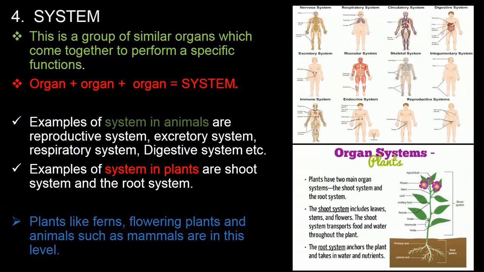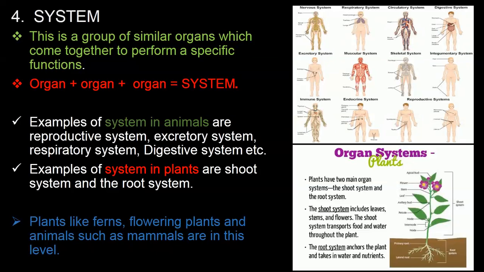So when you have several organs coming together, they will form what we call a system, and this system will perform a specific function different from the individual organ. Now, examples of system in animals are reproductive system, excretory system, respiratory system, digestive system, and so on. Now, if you look at the image once again on your left hand side, you're going to see more of this system we're talking about.